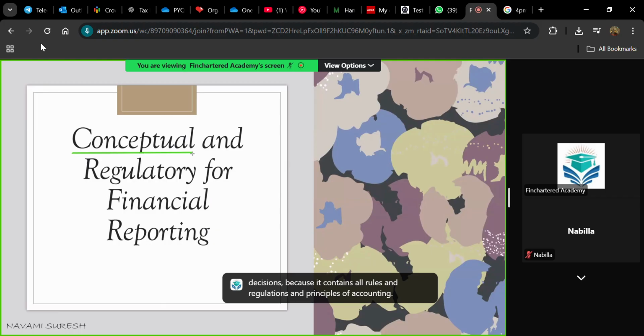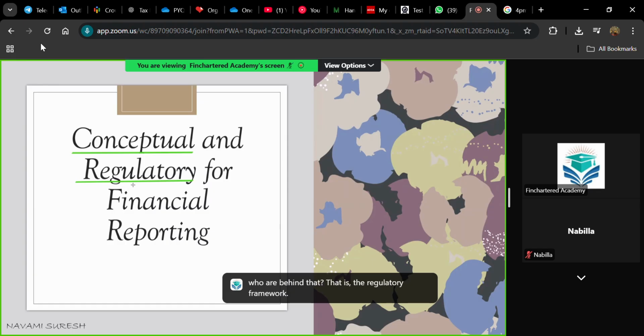And what about the regulatory framework? Regulatory framework includes a board, a group of people, a group of bodies who frame these accounting principles and accounting standards, all those things. So we will understand the elements of the conceptual framework and who all are there in the regulatory framework, the decision makers, the ultimate body for preparing the IFRS standards and for making the final decisions regarding the accounting treatments that we are learning. Okay, the globally recognized standards, who are behind that? That is the regulatory framework.